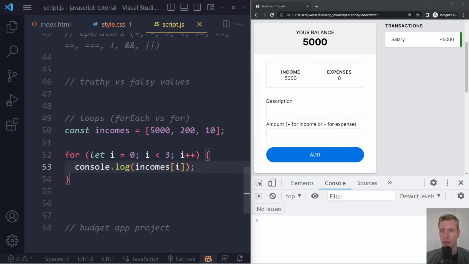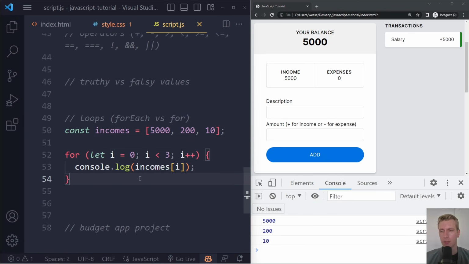Now that round is finished. So now I is going to be 1, and 1 is less than 3 is true, right? So now we're going to run the statements again with I being 1. So we get incomes at index 1. Should get 200, right? And so on. So if we now refresh, we're just logging all of these elements in the array, right? So this is a bit more complicated syntax than the for each loop.